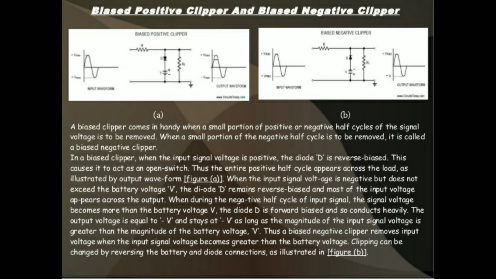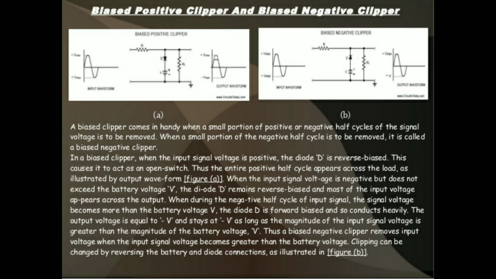That means if you are keeping the reference voltage at 5 volts and the input is at 6 volts, then the output waveform is at 5 volts only, and the remaining 1 volt is clipped off. That is the biased clipper. Biased clippers may be classified into two types: biased positive clipper and biased negative clipper.